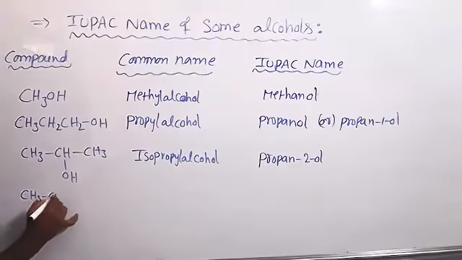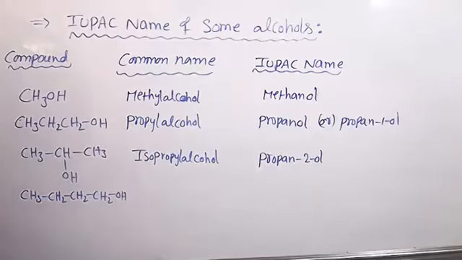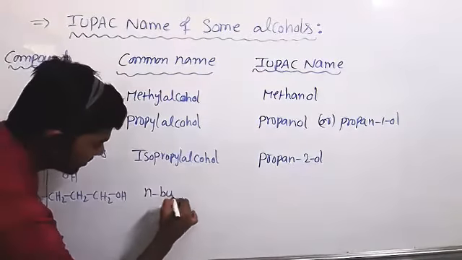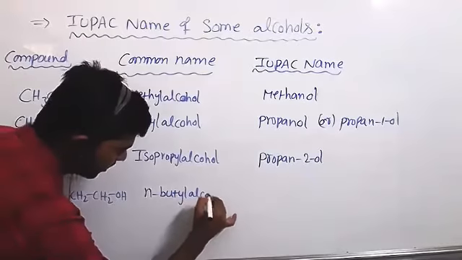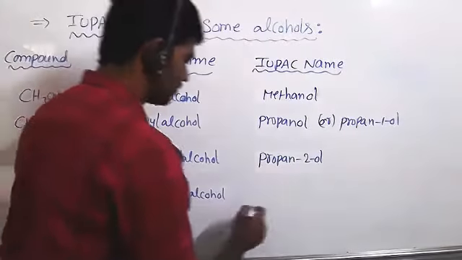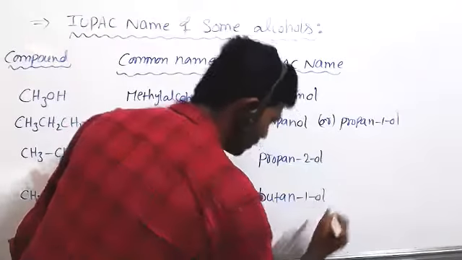CH3, CH2, CH2, CH2, OH. The number of carbons is 4. So butane, 4 carbons. Butyl or n-butyl, normal butyl. N means n-butyl alcohol. IUPAC name? Butane plus ol, butanol. But the first carbon has OH, no? Butan-1-ol.